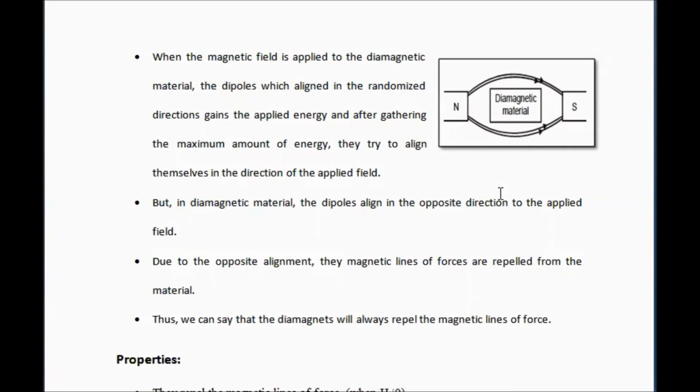When the magnetic field is applied to the diamagnetic material and saturation occurs, then the direction of the dipole is just opposite to the applied magnetic field. It shows that the magnetic lines of force will not penetrate through the material, but are expelled from the material.